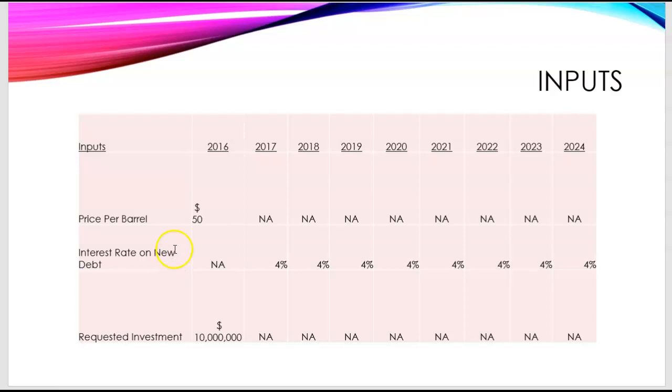Our inputs are price per barrel $50, interest rate on the new debt of 4%, and the required investment of 1 million.